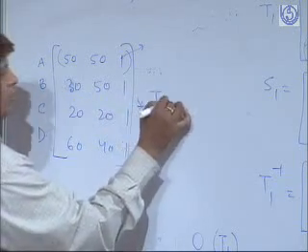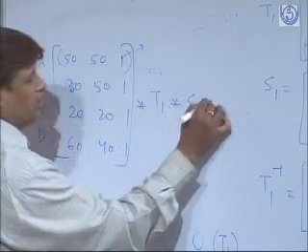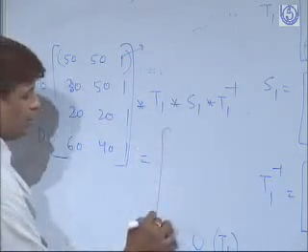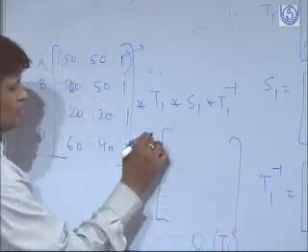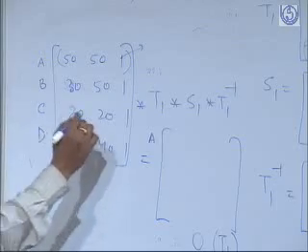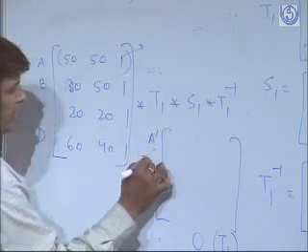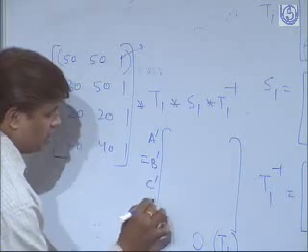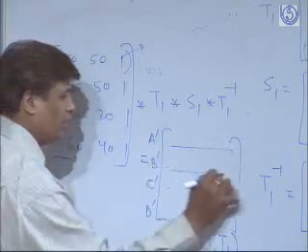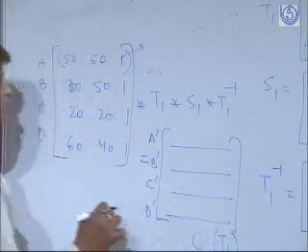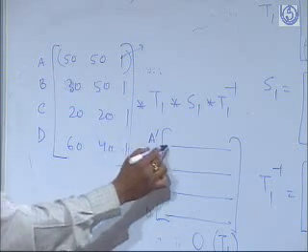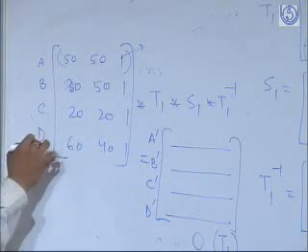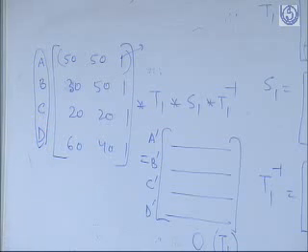Multiply this with T1, then multiply with S1 and multiply with T1 inverse. The result will be a new matrix where the scale up components will be there, A dash, B dash, C dash and D dash. So these coordinates will be in fact the coordinates of the scaled up polygon, the polygon which is twice the size of A, B, C, D.